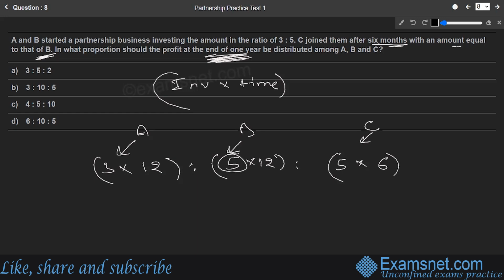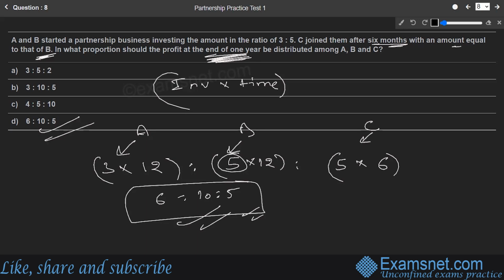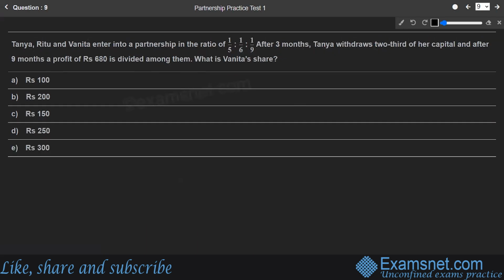So this is going to be the ratio that is to be distributed. That is 3 into 12 is to 5 into 12 is to 5 into 6. If we solve this together, it comes out to be 6 is to 10 is to 5. So that is the ultimate ratio required. That is, the profit will be distributed between A, B, and C in the ratio 6 is to 10 is to 5, which is available in option number D. Is the right answer. Okay, let us see the next one.